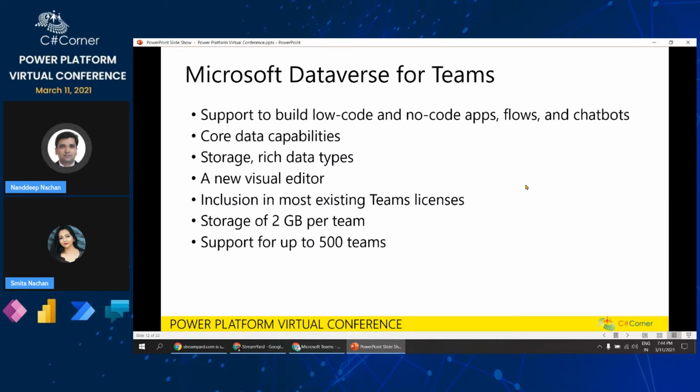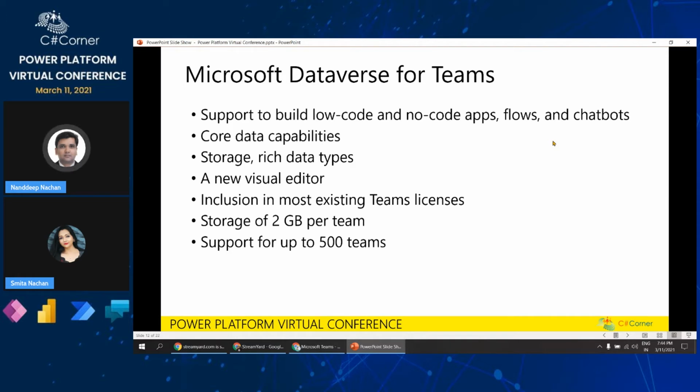Microsoft Dataverse for Teams delivers a built-in low-code data platform for Microsoft Teams. It provides relational data storage, rich data types, enterprise-grade governance, and one-click solution deployment. So Dataverse for Teams enables everyone to easily build and deploy apps.